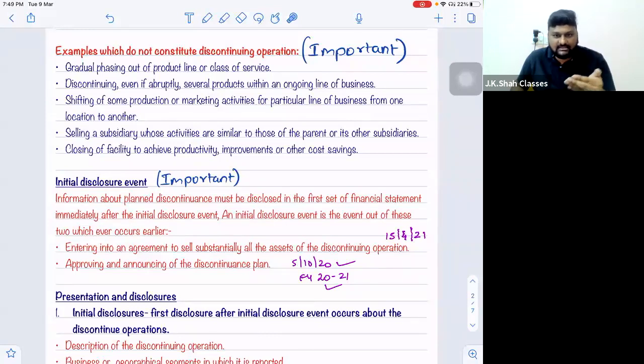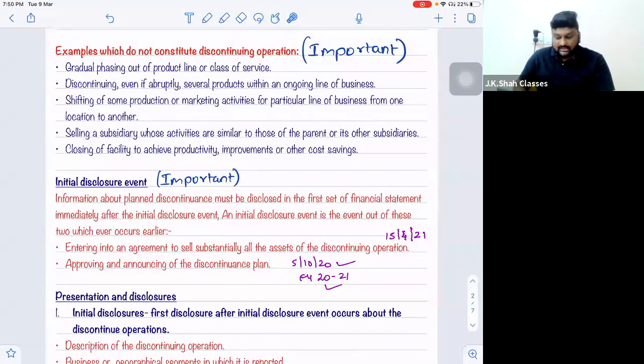Now Nasik is a city 140 kilometers away from Mumbai, but it is comparatively a cheaper city. Electricity, water, labor, everything is cheap over there. So running a factory over there is much cheaper. So I'm shifting. I have not closed down the factory. I've just shifted the location. Operations are continuing. I hope you get this point. But if I close down the factory and I don't open a new factory at all, then it's a discontinuing operation, because then one geographical location is wound off forever. So here we are just shifting the location, but the operation is still continued.